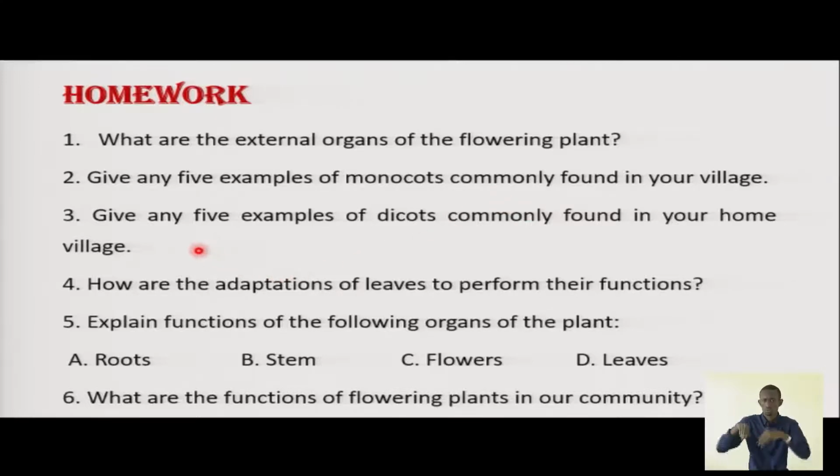Question number 3. Give any 5 examples of dicots commonly found in your home village or even at your home. Question number 4. What are the adaptations of leaves to perform their functions? Question number 5. Explain functions of the following organs of the plant: roots, stem, flowers, and leaves. Question number 6. What are functions of flowering plants in our community?